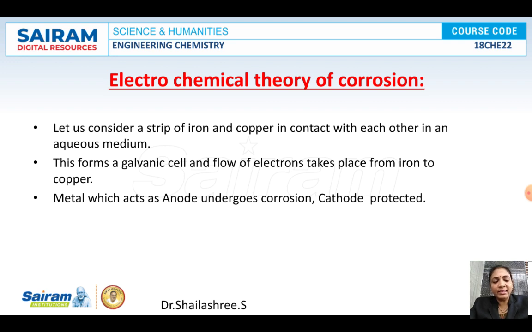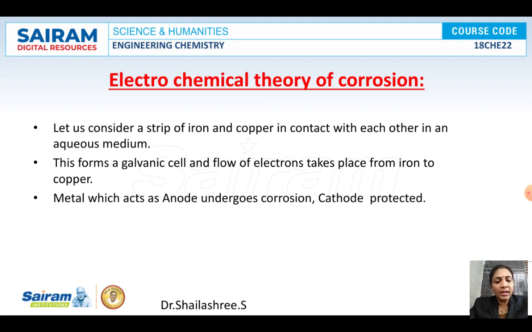You can say it in another way also. What did we study in metallurgy? The ore will be in the form of sulfide ores, oxide ores, etc. What are we doing there? We are processing the metal, right? For example, we convert the metal oxide into the particular metal. Here, what is happening in corrosion? The metal will be going back to its metal oxide state. So it is called rust. It will be visible in the form of either red or black colored powder.